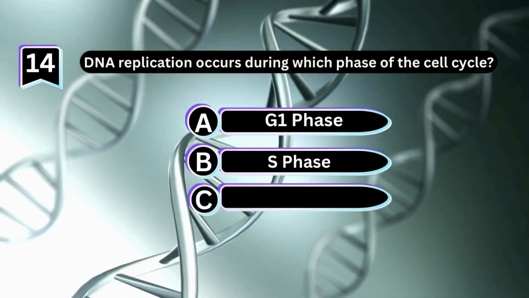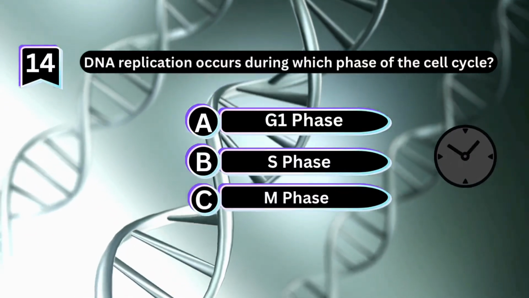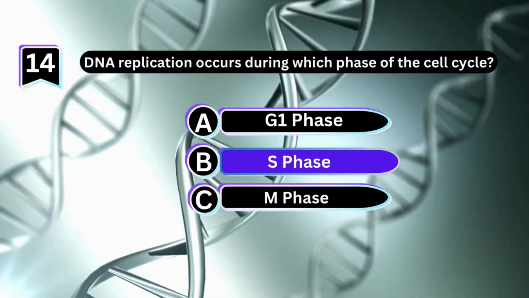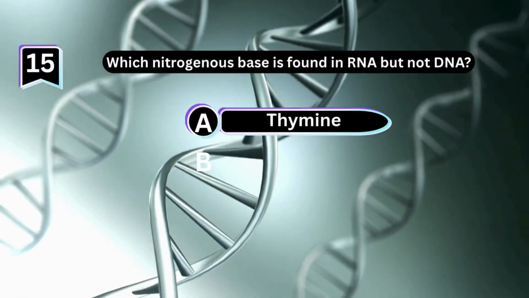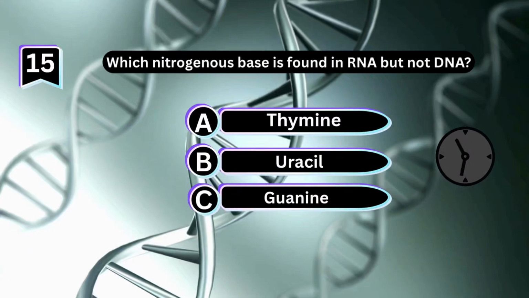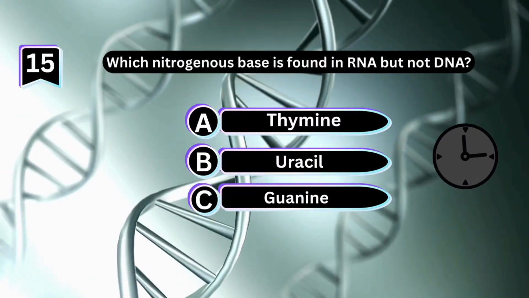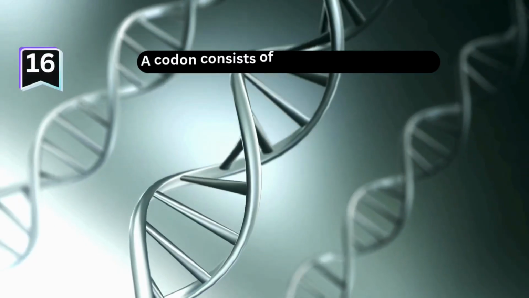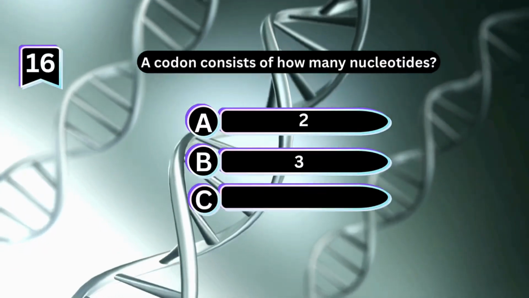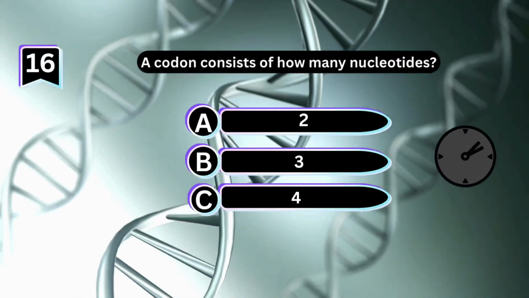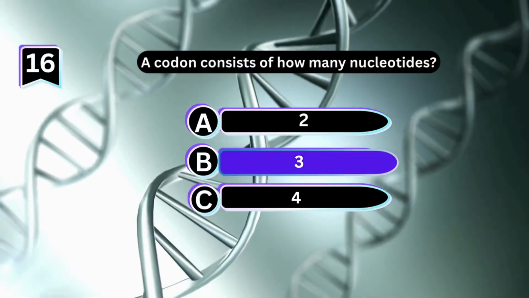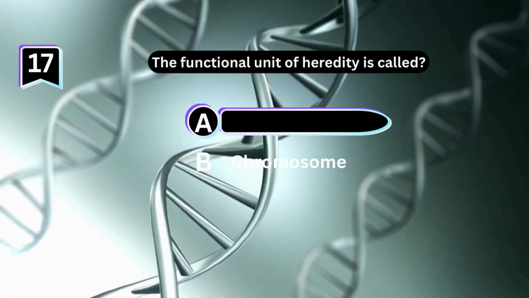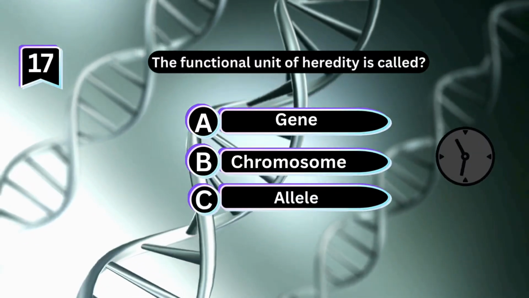DNA replication occurs during which phase of the cell cycle? Which nitrogenous base is found in RNA but not DNA? The codon consists of how many nucleotides? The functional unit of heredity is called?